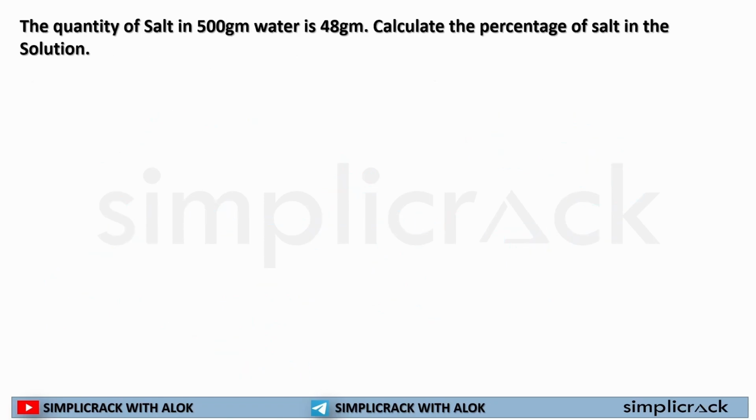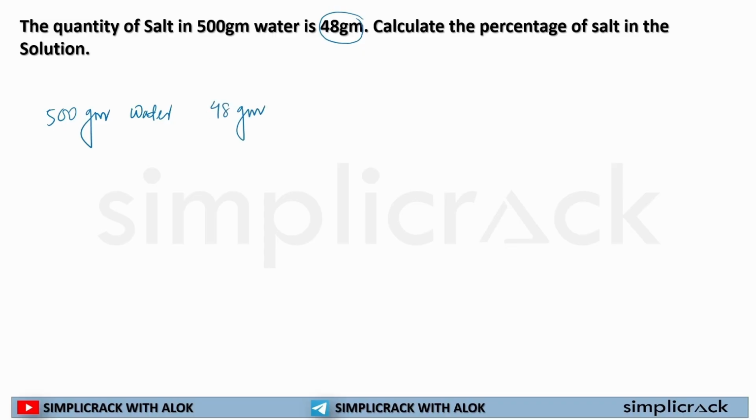Okay. Now, next question. The quantity of salt in 500 gram water is 48 gram. What was the quantity of salt? 48 gram.